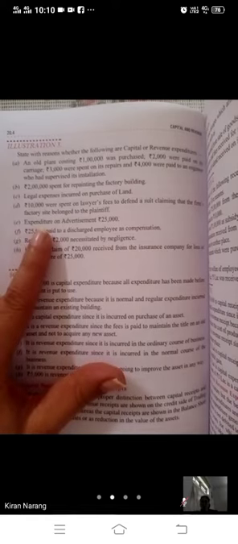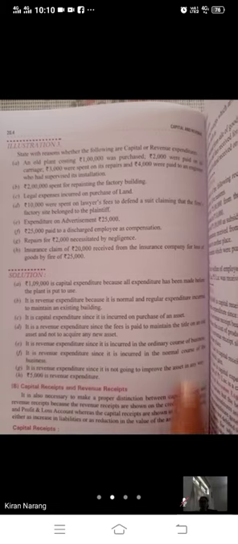Then, beta, rupees 10,000 were spent on lawyers' fees to defend a suit claiming that the firm's factory site belongs to the plaintiff. Means you were having a case, and in that case you have given fees to the lawyer, rupees 10,000. So it is a revenue expenditure since the fees is paid to maintain the title on an asset and not on acquiring a new asset.